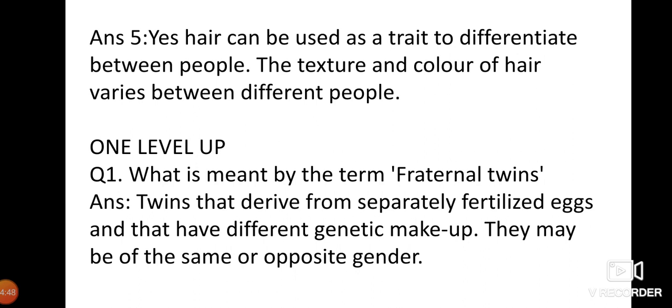Now let us come to the one level up questions of your LR1. What is meant by the term fraternal twins? Twins that derive from separately fertilized eggs and that have different genetic makeup. They may be of the same or opposite gender.